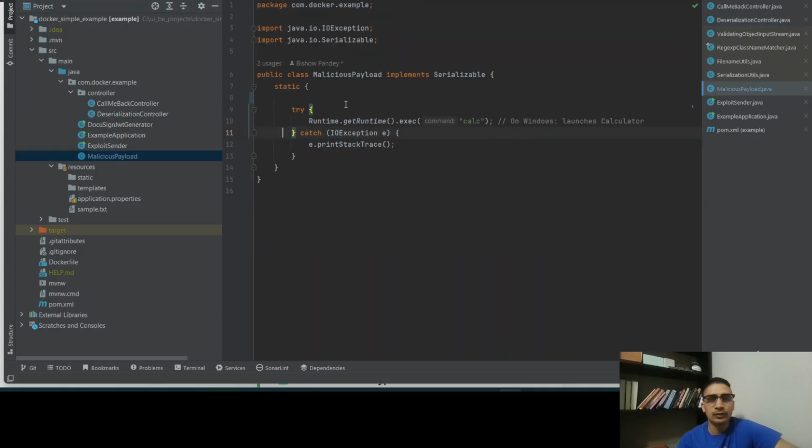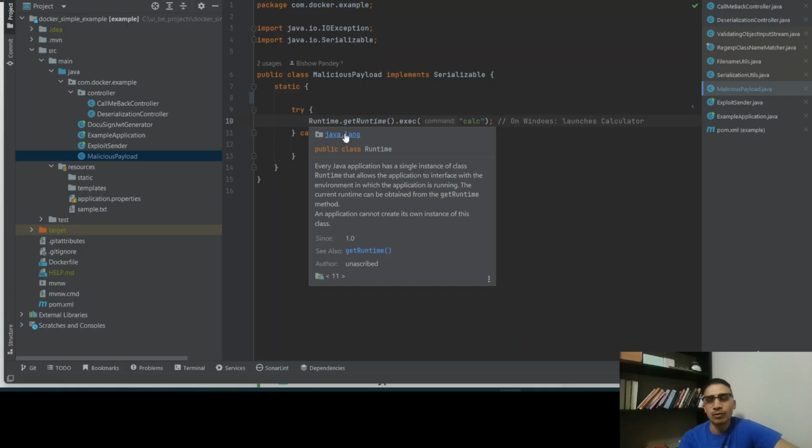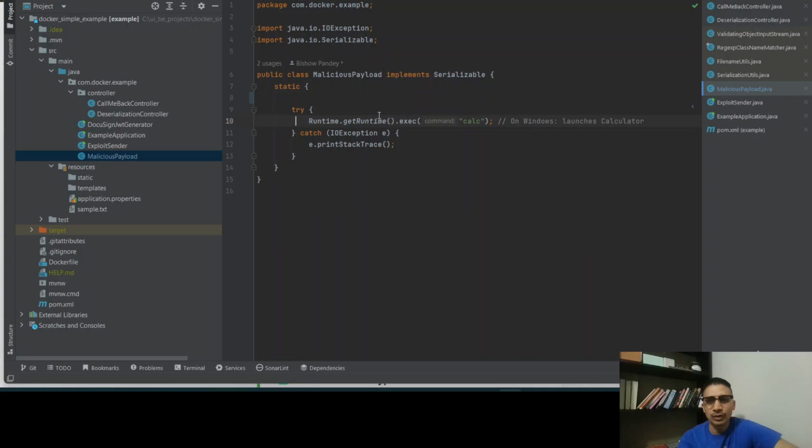okay, so for this one right here, I have created a static block here, and this static block will have some runtime code from the language package. And what this will do is this will open up a calculator in a Windows machine. And let's see. Okay. So this is the particular payload that I'm writing. This particular payload, I'll send it